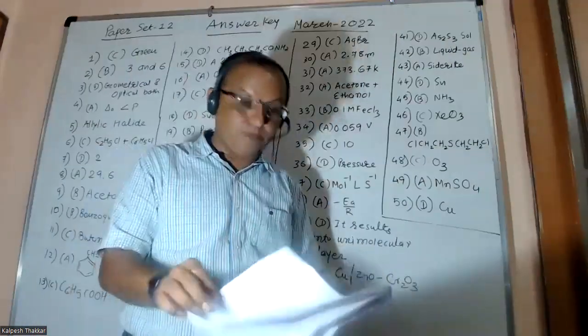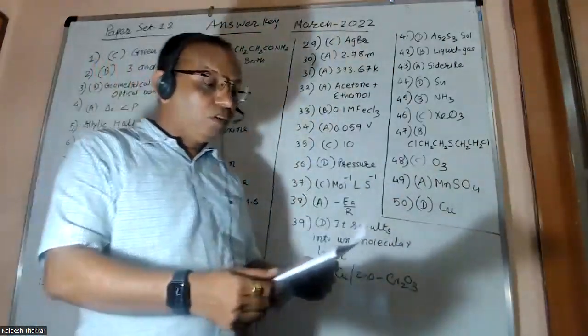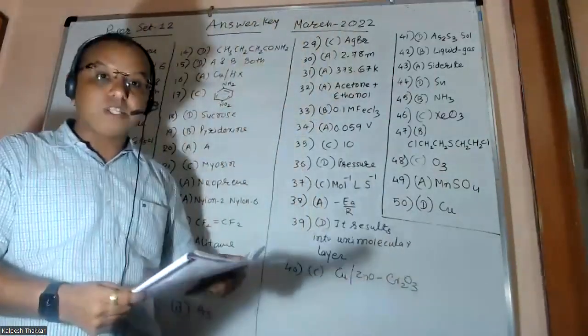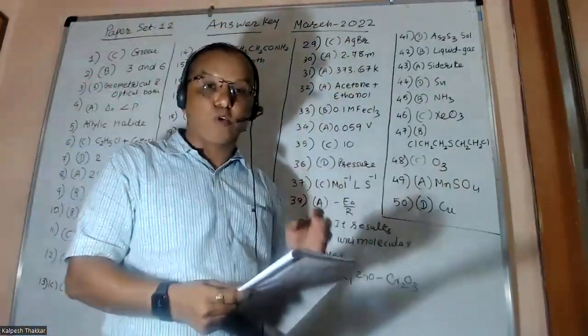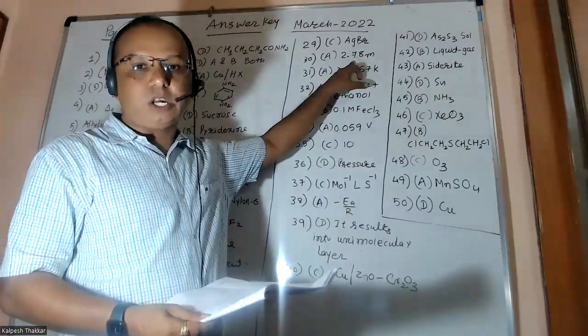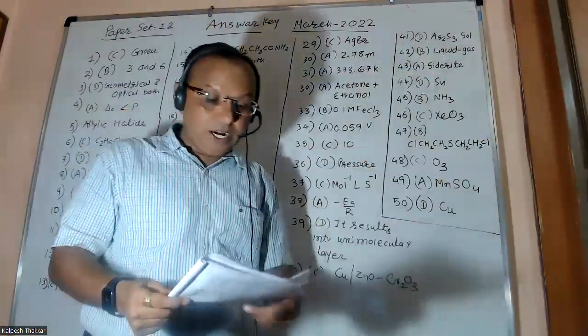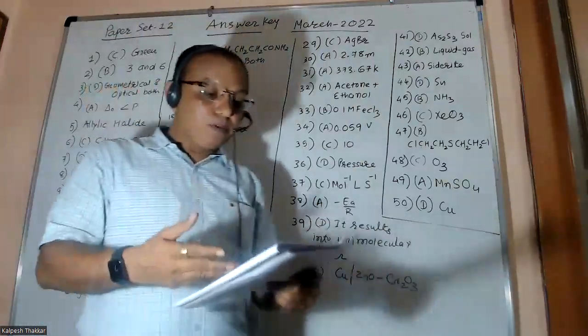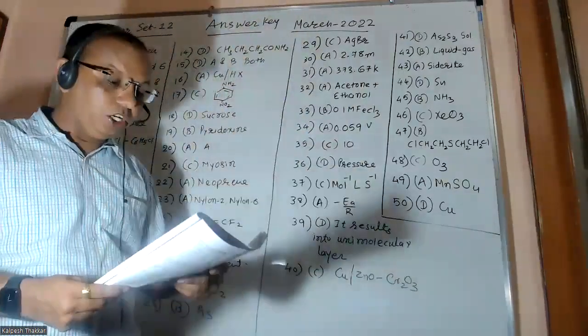Option C is correct. Question number 30, friends. What will be the molarity of 10% w/w aqueous solution of sodium hydroxide? If you calculate, you will get the answer 2.78 molar, and that is option A in my paper set. Next, question number 31, friends.